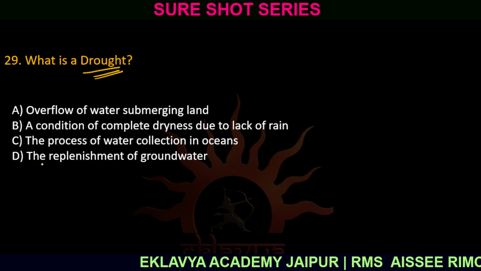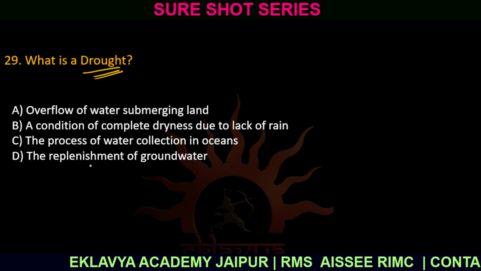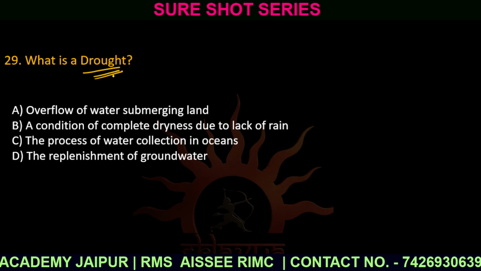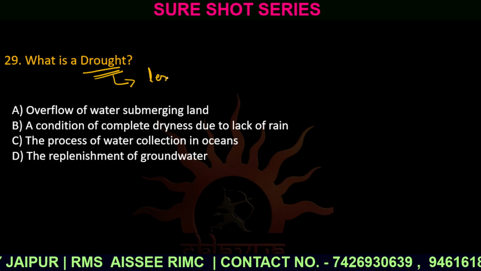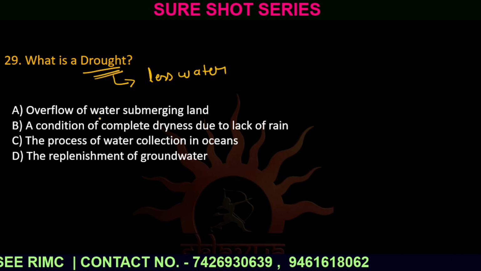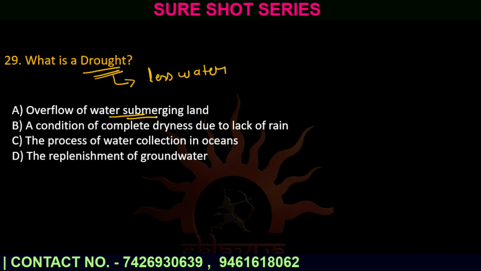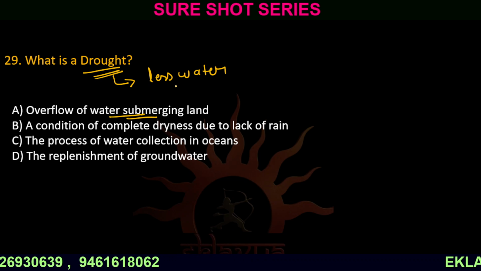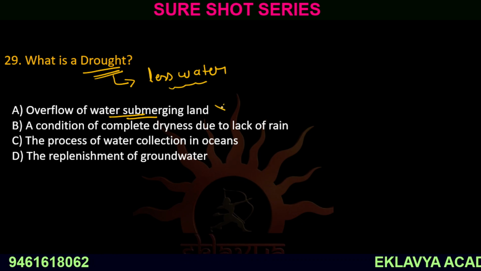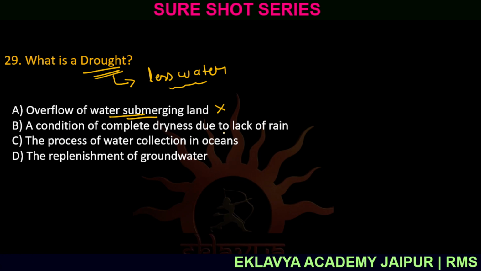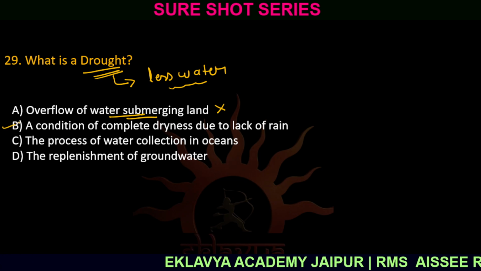And option number D, the replenishment of groundwater. Drought is a condition where there is less water. If the land got submerged in water, how does it fulfill the criteria of less water? So option A gets cancelled. A condition of complete dryness due to lack of rain, option number B is correct.